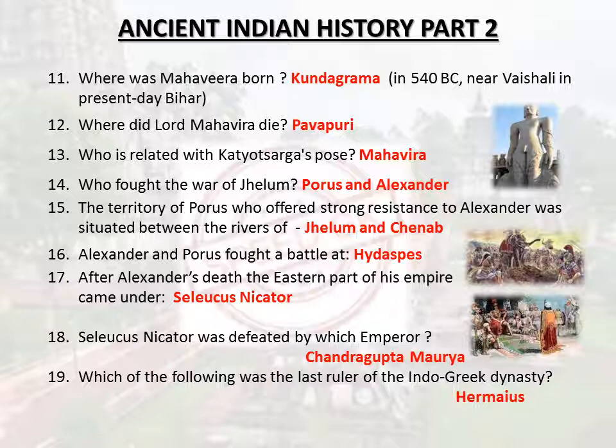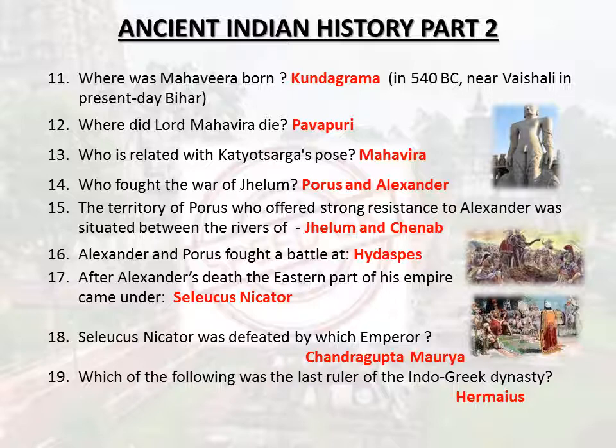Where did Lord Mahavira die? Pavapuri. Who is related with Katyotsarga's pose? Mahavira. Who fought the war of Jhelum? Porus and Alexander. The territory of Porus, who offered strong resistance to Alexander, was situated between the rivers of Jhelum and Chenab. Alexander and Porus fought a battle at Hydaspes.